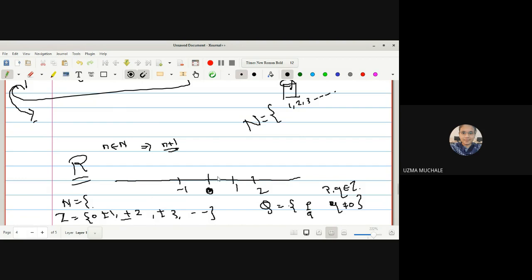But suppose we are dealing with the real line. Now, if I ask what is the next real number after 0? One may write, suppose, 0.5. Then one may say that 0.0001 is also a next real number after 0. But one may say again that 0.000001 is a next real number after 0. But again, one student will write 0.000000 and so on.